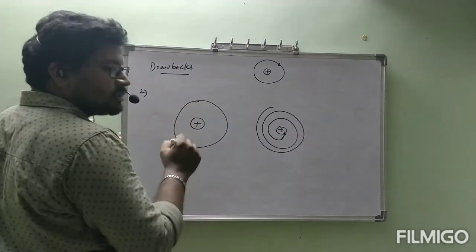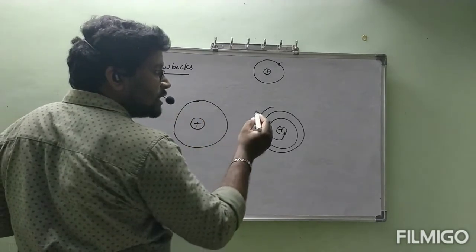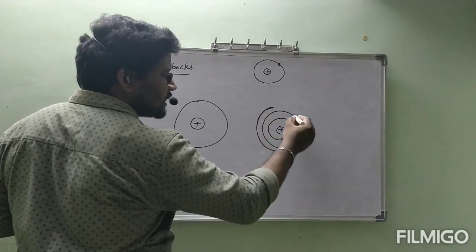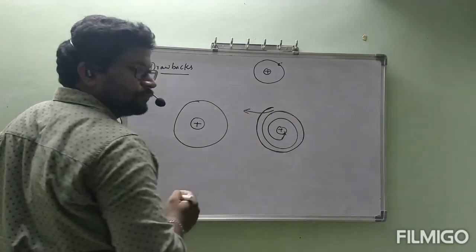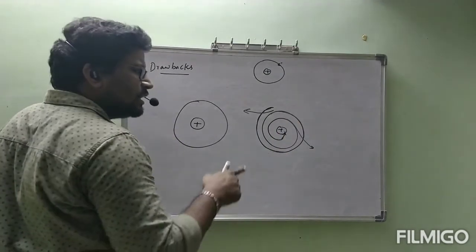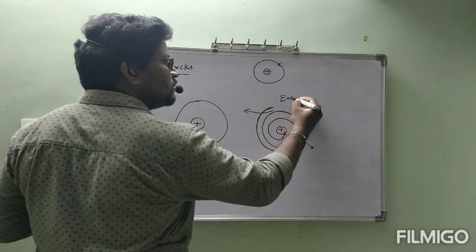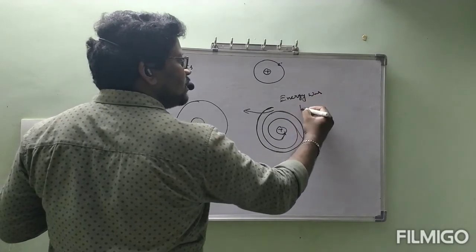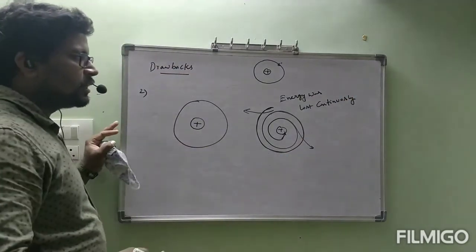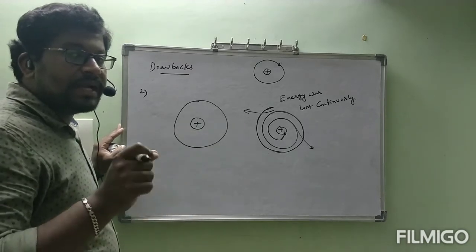It is not a circular path; it should follow a spiral path. At that time, when the electron goes from the first path to the second path, energy is lost. From the second path to the third path, some amount of energy is lost. Like that, energy is lost continuously. The energy lost by the electron while maintaining the spiral path should be continuous energy.